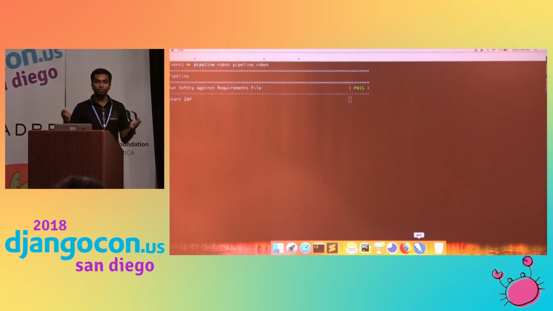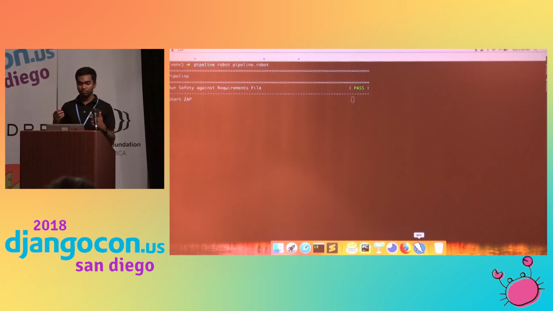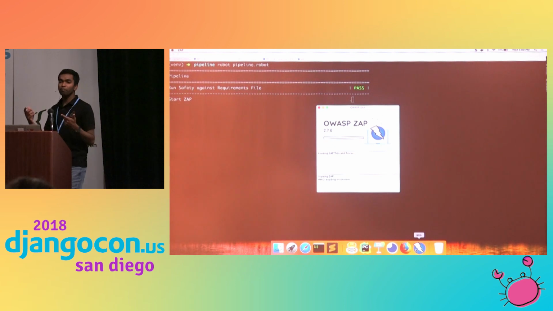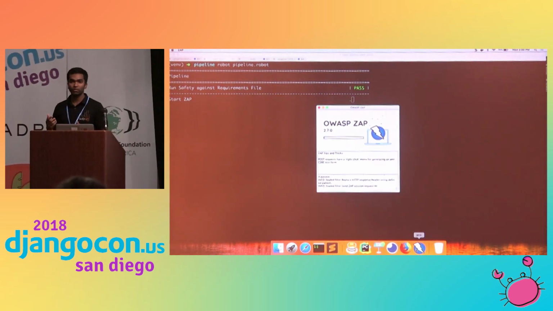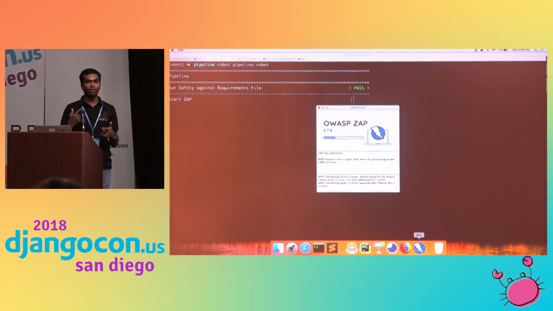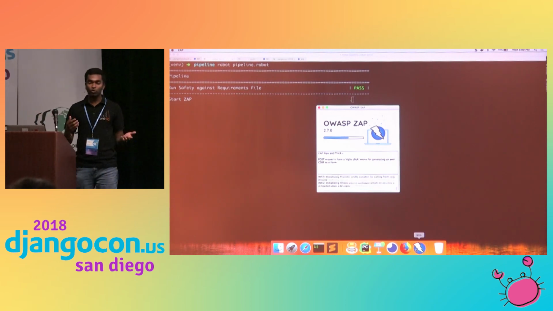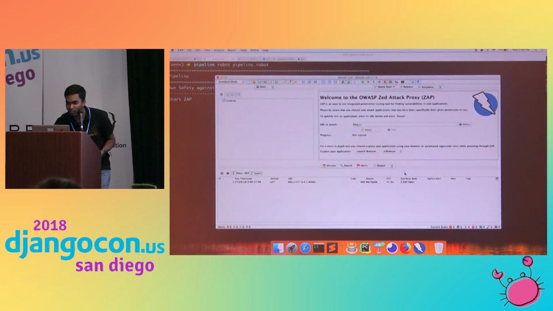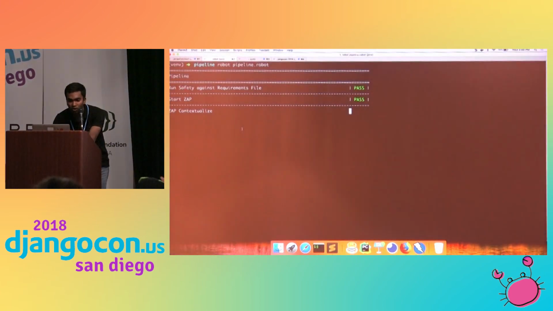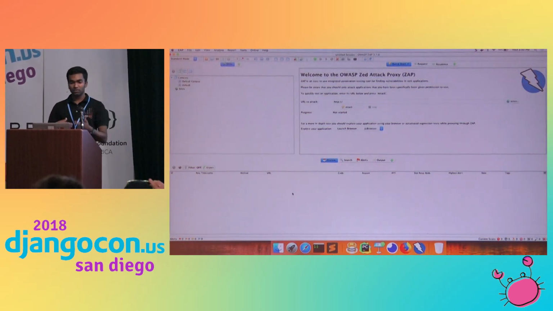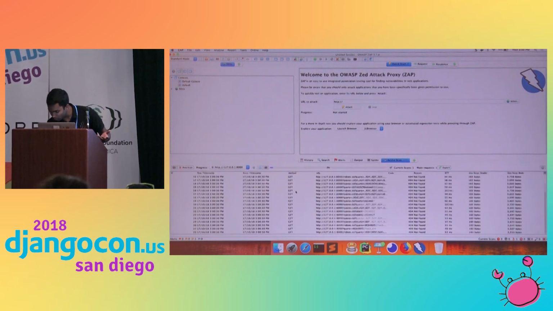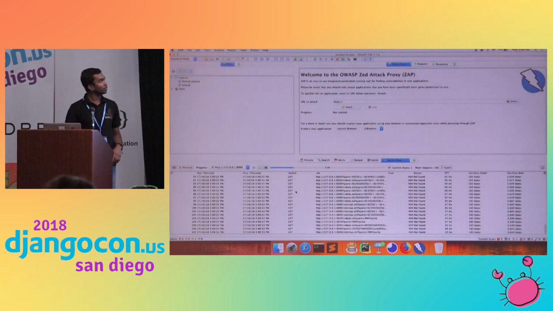If you are not familiar with Zap, it is basically for penetration testing. They use Zap and Burp the most. They test against your application, find vulnerabilities and give a report to you, right? So I'll just click. You can see now it's automated. It's set to the context. Now you can see some actions are going on here. Okay, it's time up. So it will scan like this.